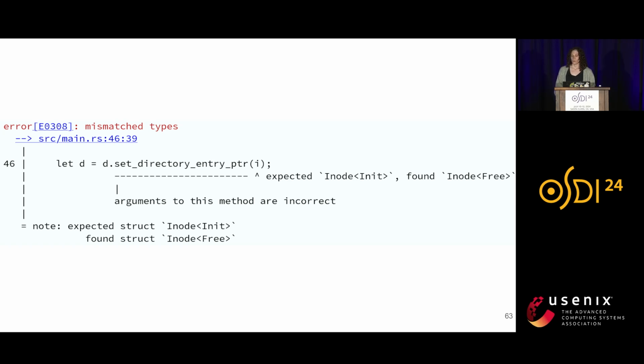Normally, this would not be easy to find using traditional runtime testing and wouldn't be detectable by a compiler, but with typestate, we get an error that looks exactly like this from the Rust compiler. Not only does it tell us that we have an error before we ever run the code, but it also gives us clear information about the state of the inode that we passed in and the state that it needs to be in before this operation will be crash consistent, thus turning this into a compiler error.